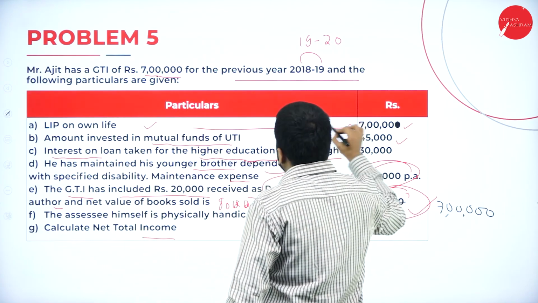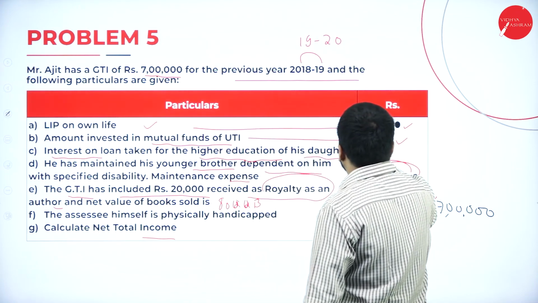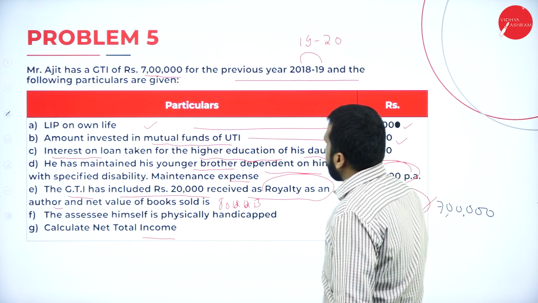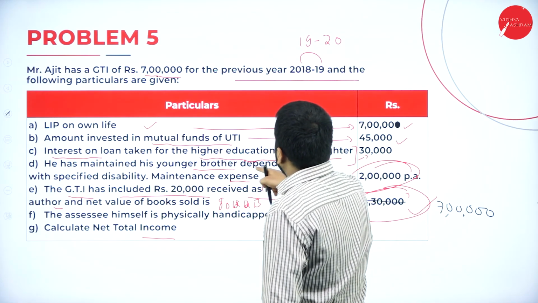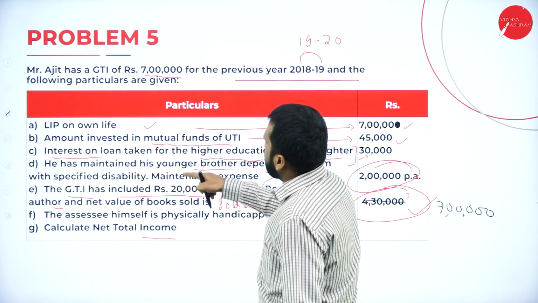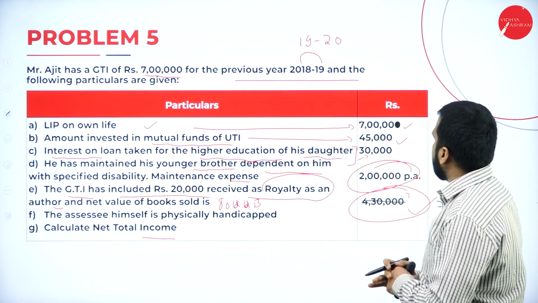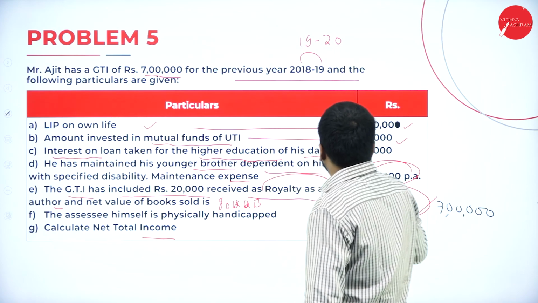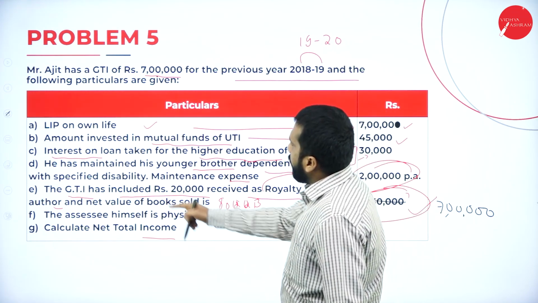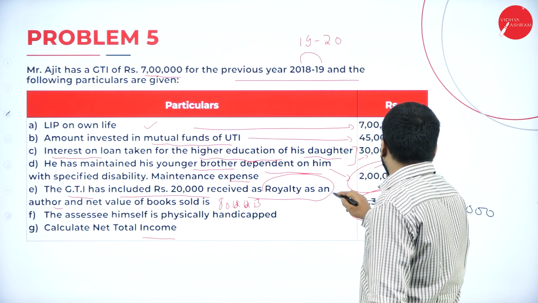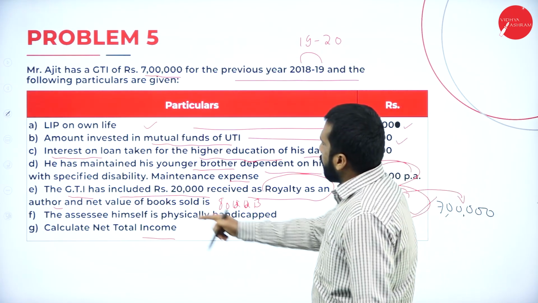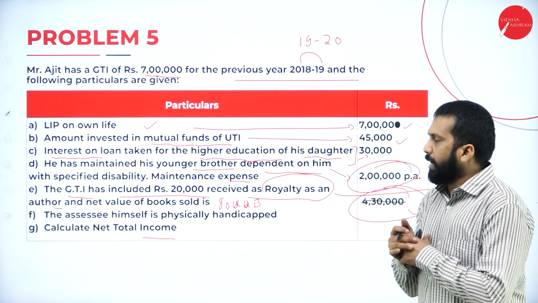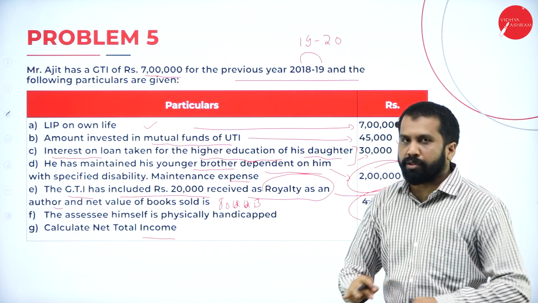So your LIP you got 7 lakh. Amount invested in mutual fund 45. Interest on loan taken for higher education 30,000. He has maintained his younger brother dependent on him with specified disability, maintained expenses. That is over. Yes, education is over. He has maintained his younger brother for this 2 lakh. And gross total income, remember, 7 lakh. And the assessee himself is physically handicapped. Yes, these are the information we have. For this, no amount. For this also, no amount.